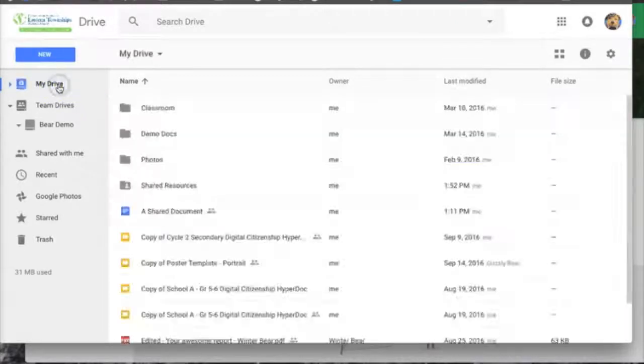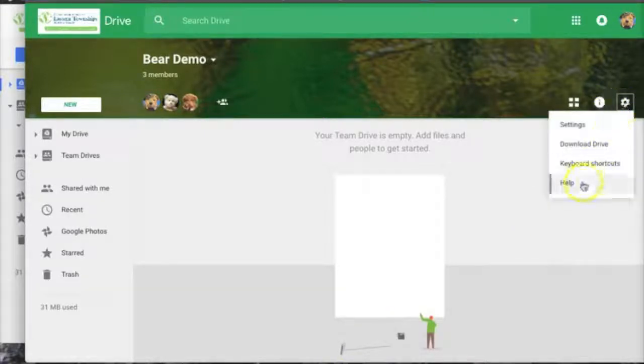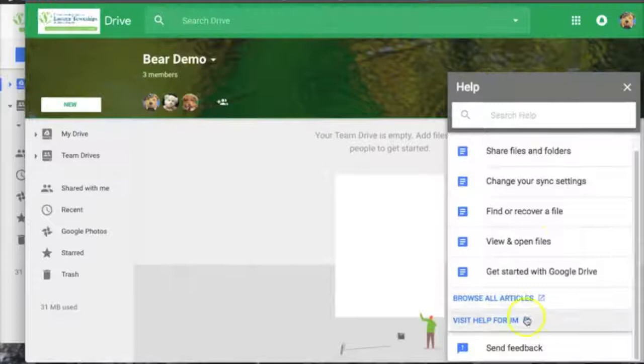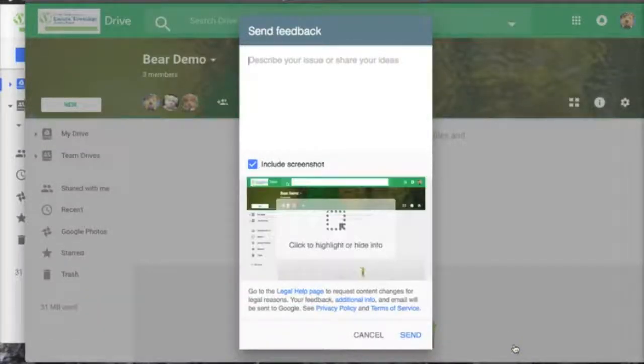So My Drive is still the place for all your own files, but you can begin exploring team drives for files that you share with a team. Team drives work on laptops, Chromebooks, and iPads too. And don't forget, in the gear, under Help, at the bottom of the list, you can send feedback about any issues you encounter or features you would like to see. Google does pay attention to these.